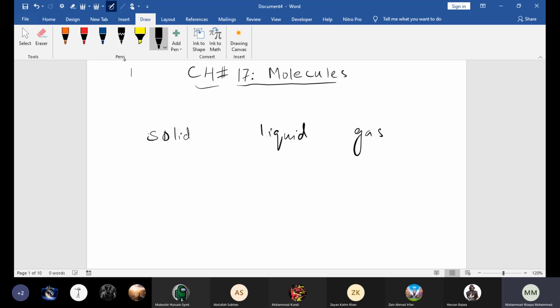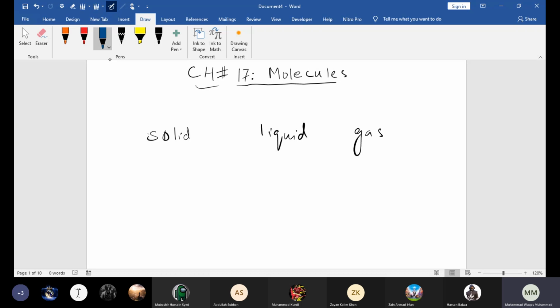A very common example of matter existing in these three states is water. Ice is the solid state of water, water is the liquid state, and steam is the gas state, or gaseous state, of water. So beta, we see all these three states of water around us every day, right?